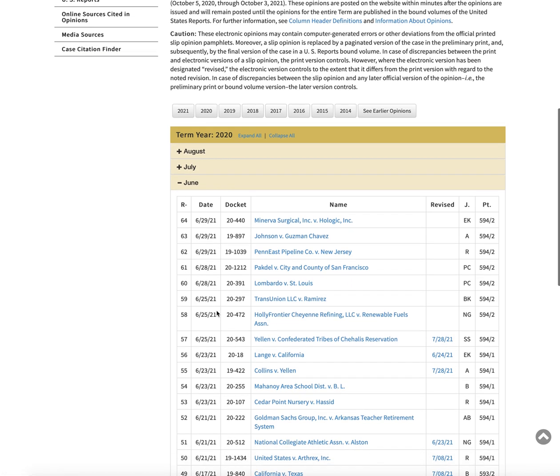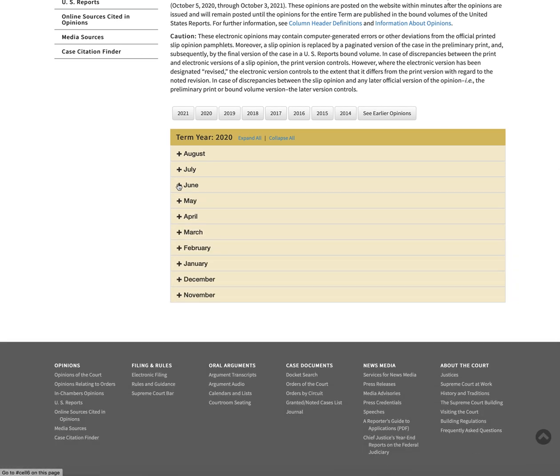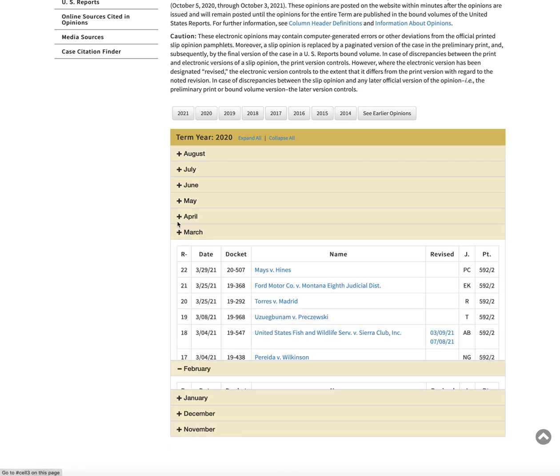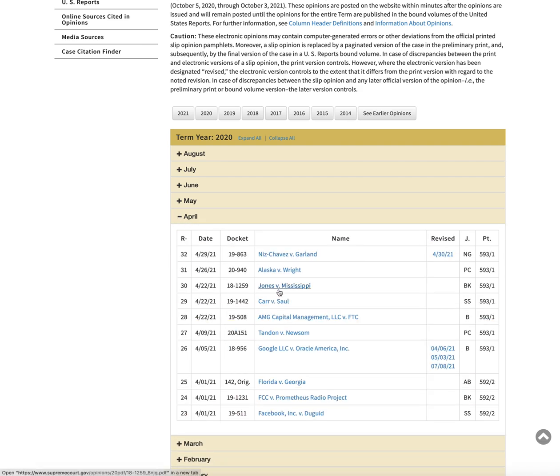And there's a couple of things that I want to point out. So number one, the Supreme Court hears two types of cases. They hear major federal questions and they answer constitutional issues. So we're going to look for a particular type of case, and they're not that hard to find. And typically, if we just use this search criteria, we'll be right on the money. So I'm going to pick a random month. Let's go February, March, April. Somewhere in here, we're looking for this type of case.